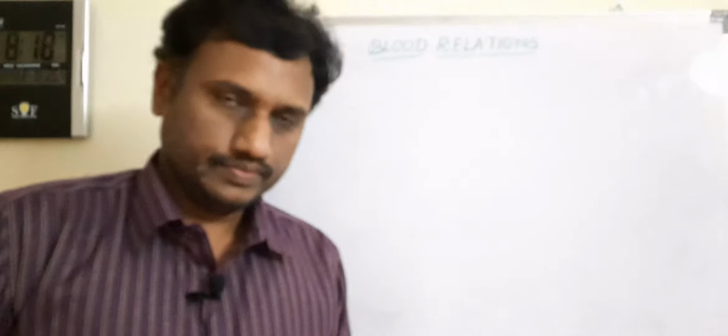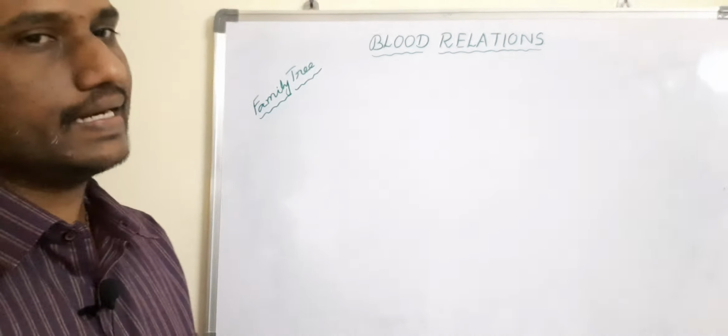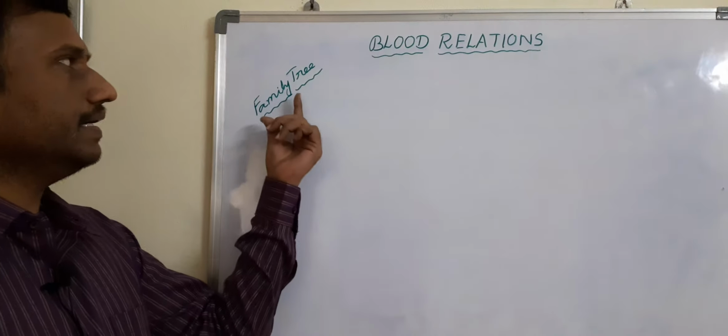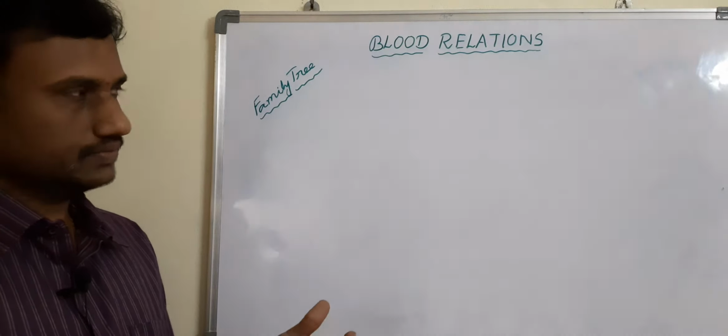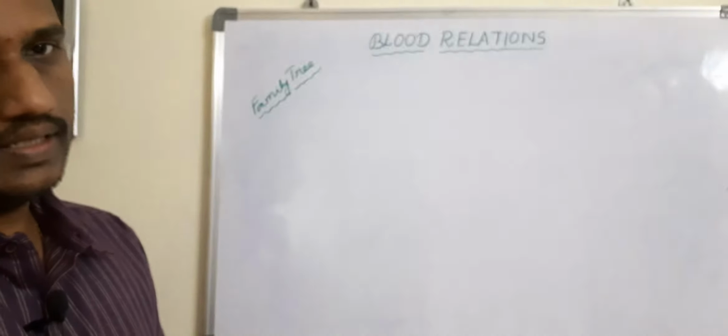Hi, all of you. Now we are going to discuss the important topic blood relations. Here in blood relations, first we have to discuss the family tree diagram. Family tree diagram is nothing but how many types of relations we are having in a family. Then, if you observe here,